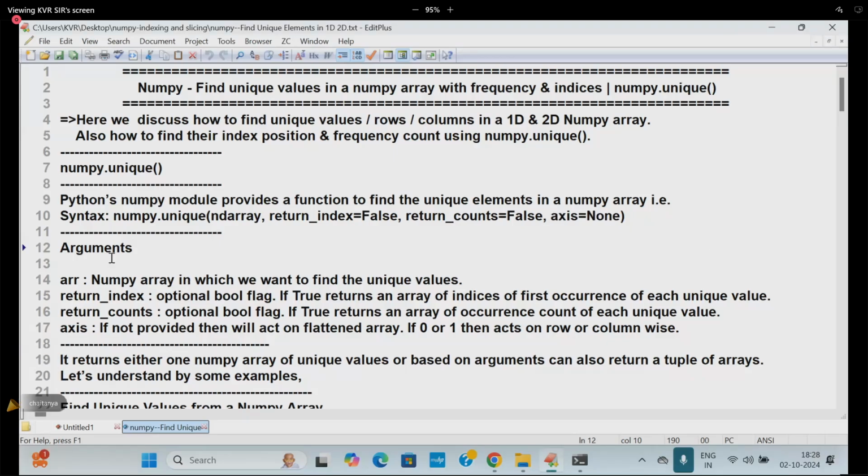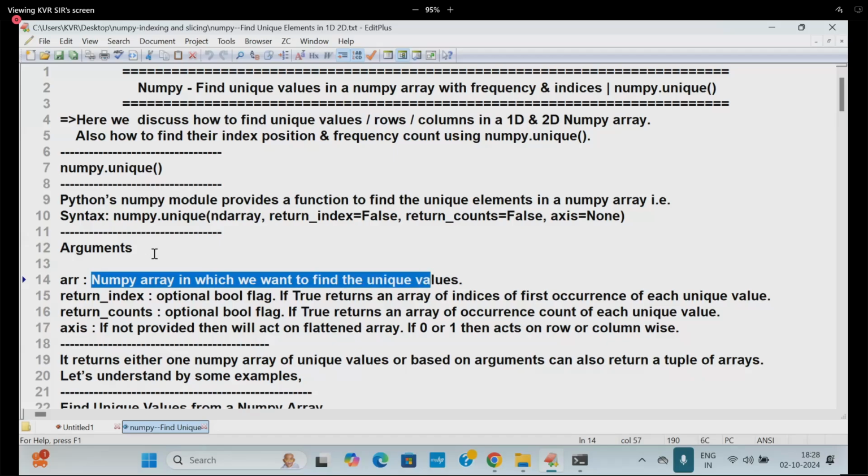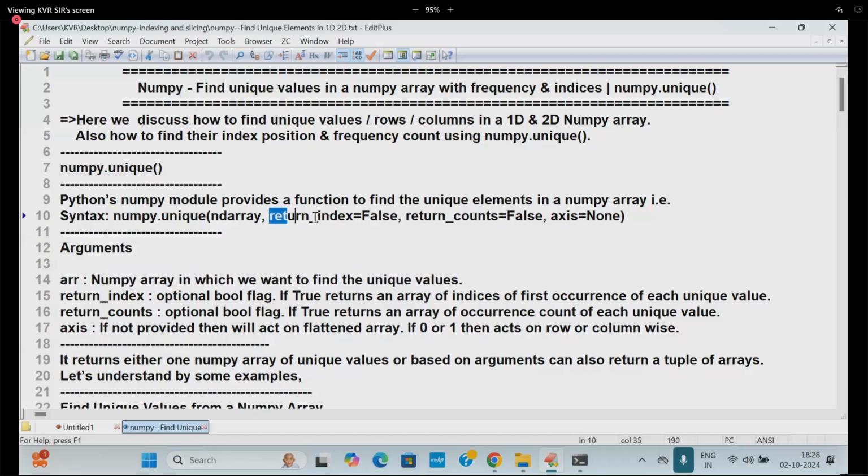Now we are talking about the arguments. The ndarray is the NumPy array in which we want to find the unique values. return_index is False by default, so it won't give you indexes.